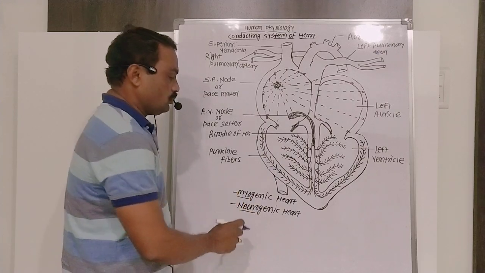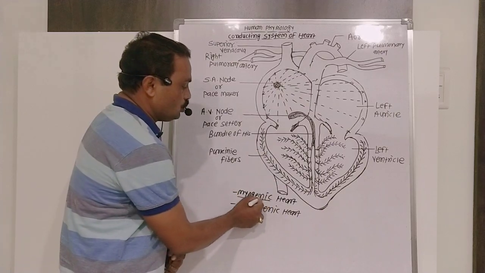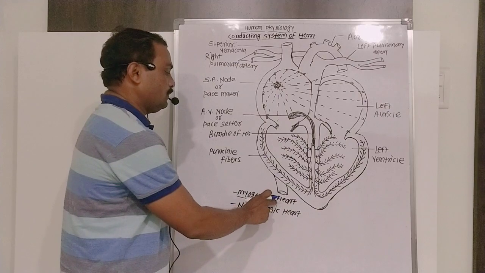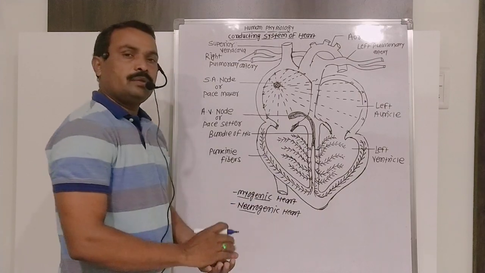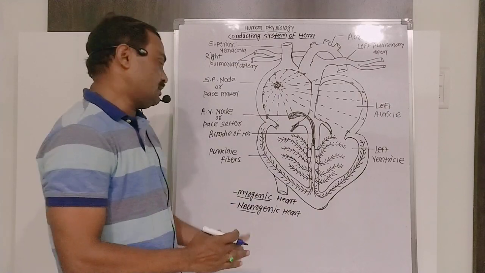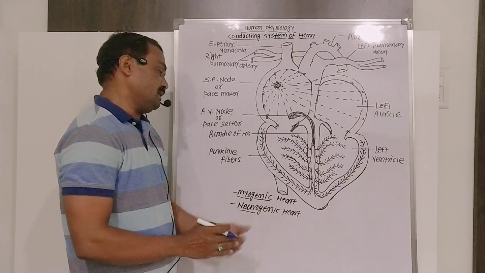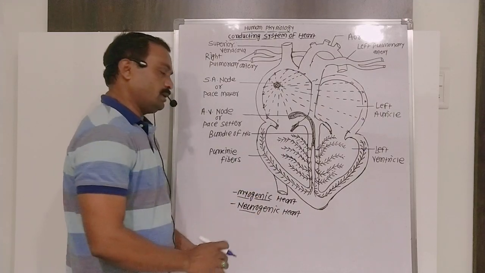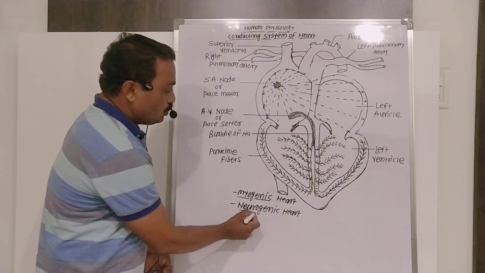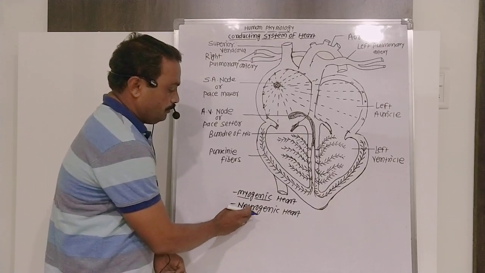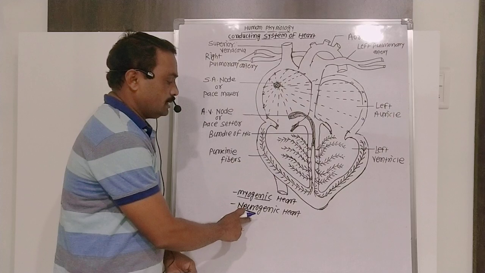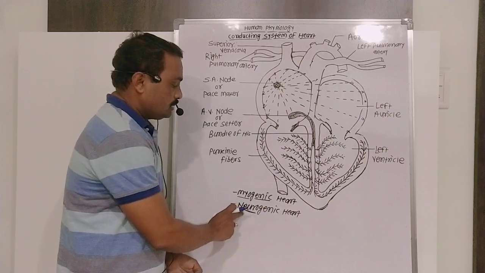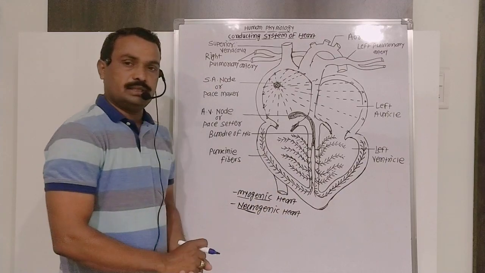Myo word is related to muscles, genic means to initiate, which means the muscles present in the wall of the heart can initiate the contraction and relaxation. Such type of heart is called a myogenic heart. All the vertebrate animals have a myogenic heart. Neuro word is related to the nervous system, which means contraction and relaxation of the heart is initiated by the nervous system. Such type of heart is called a neurogenic heart.